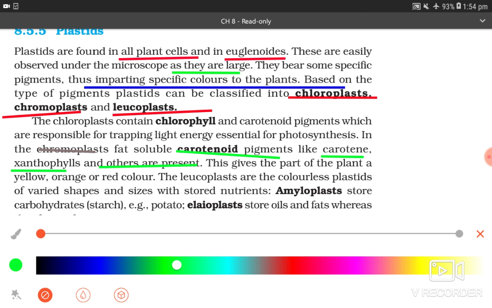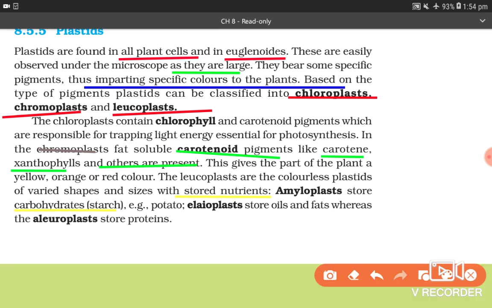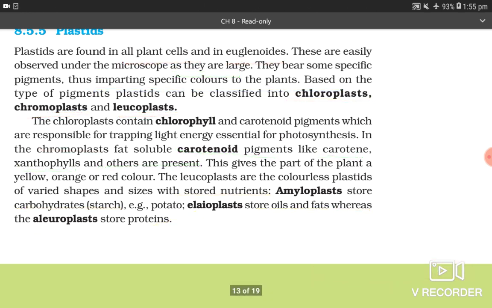The leucoplasts are colorless plastids of varied shapes and sizes, which store nutrients. Amyloplast stores carbohydrates, that is starch, for example, potato. Elaioplast stores oils and fats, whereas the aleuroplast stores proteins.